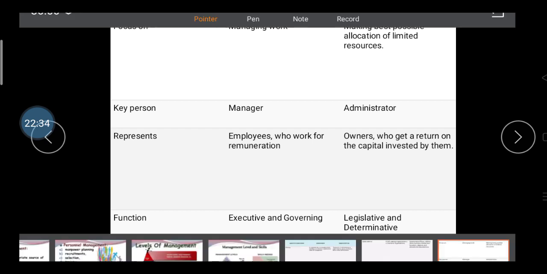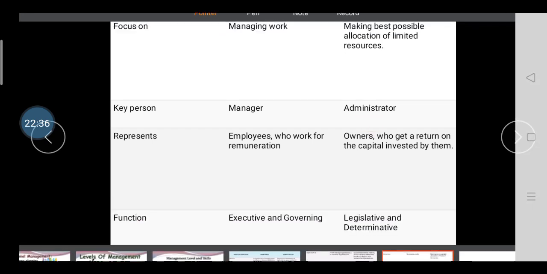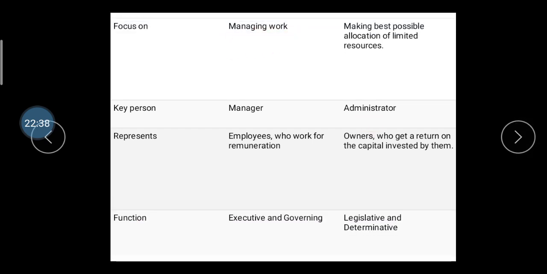Then focus on the managing work. Here the main focus is doing the right work at the right time, and the main focus is making the best possible allocation of limited resources. Key person: in management the key person is a manager, here it is the administrator. Representatives: the employee who works for remuneration is one type of representative.